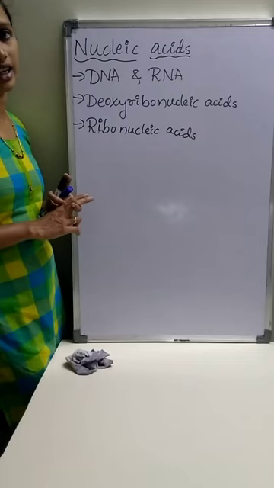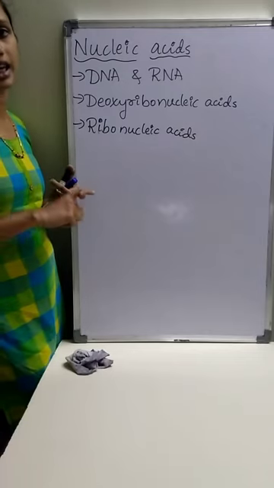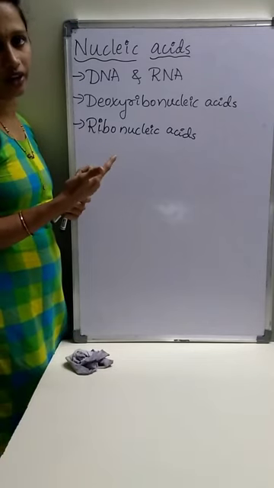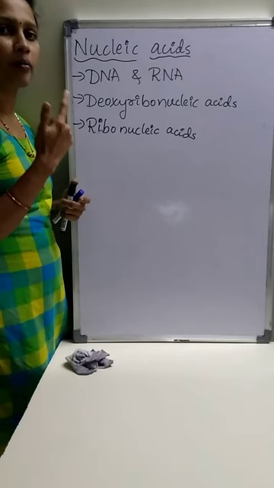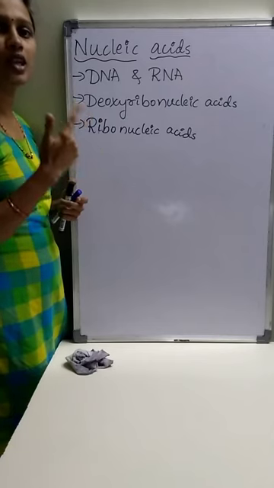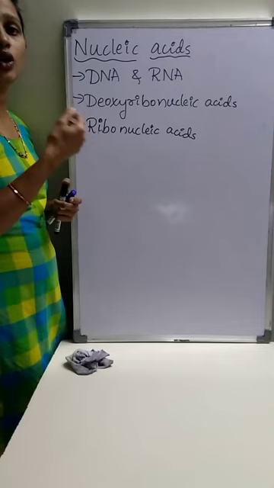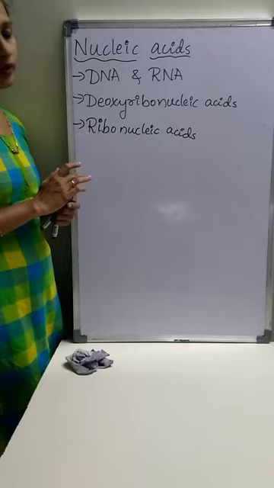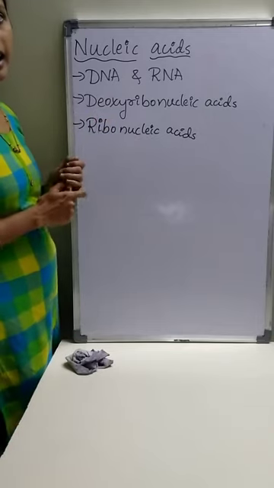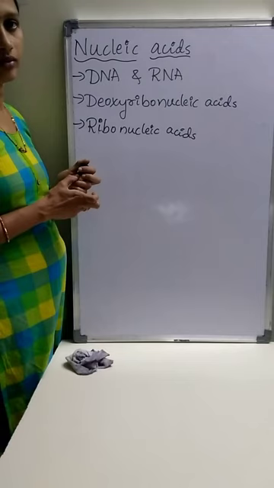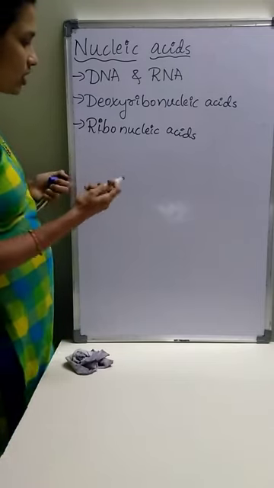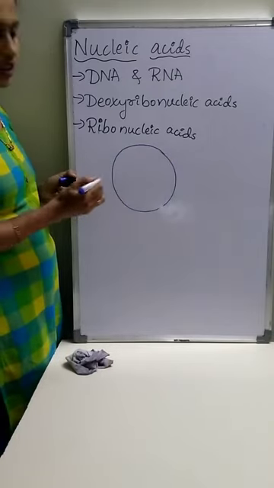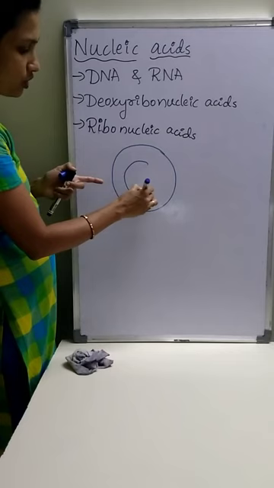There are two cell organelles which have their own DNA: chloroplast and mitochondria. DNA contains genes. In a eukaryotic cell, consider the nucleus.